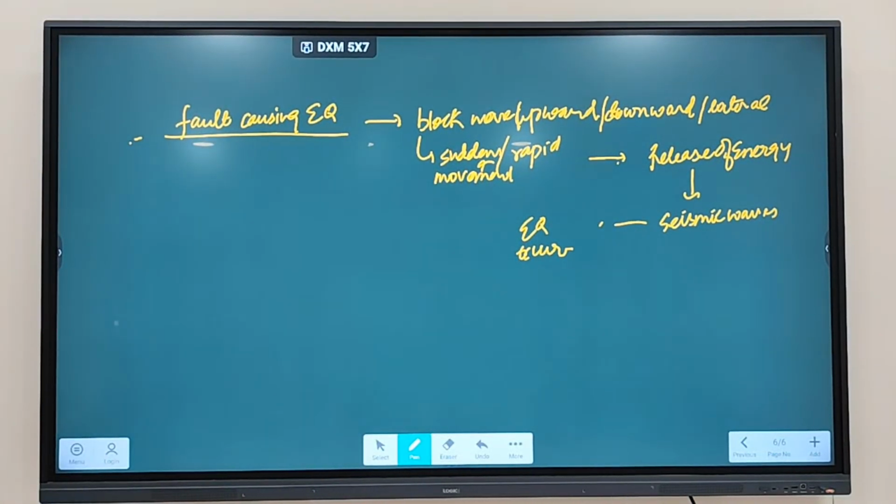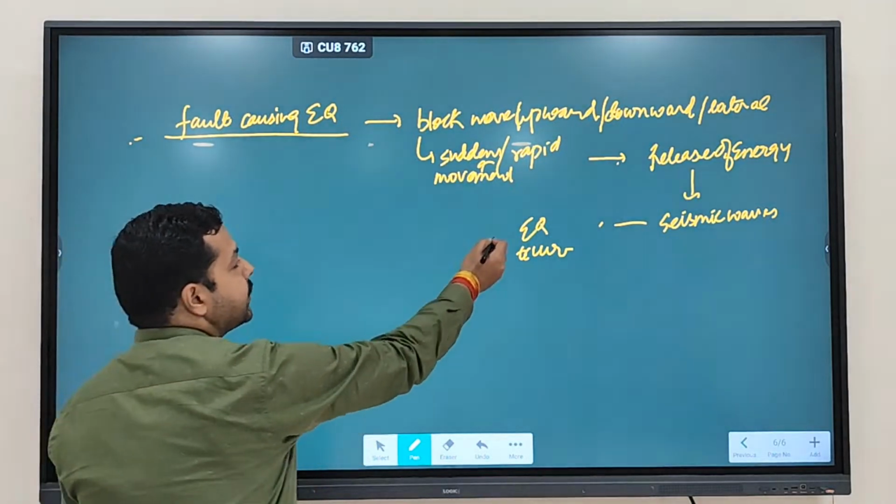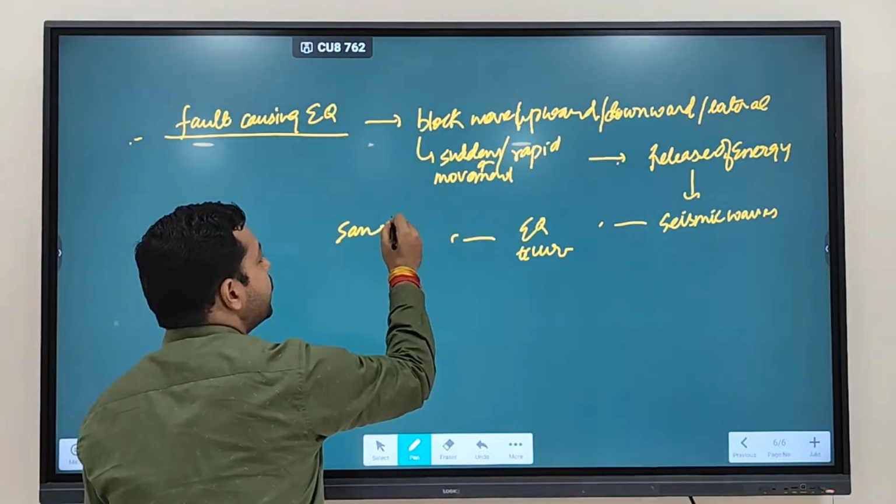So in faulting, what happens? The block moves either upward, downward or in a lateral manner. This movement is sudden and rapid, which leads to what? Which leads to release of energy. Release of energy causes generation of which type of wave? Seismic wave. And this seismic wave causes generation of what? Earthquake. Clear?